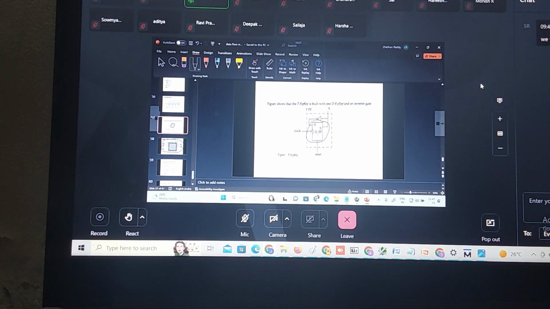At first, when the clock is 0, Q is equal to 0 and Q bar is 1. If I give the clock pulses, what happens? The input going to D is the complement. Q is 0, so the complement, 1, comes here. Now Q is equal to 1 and Q bar becomes 0.